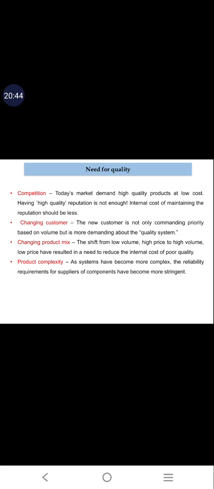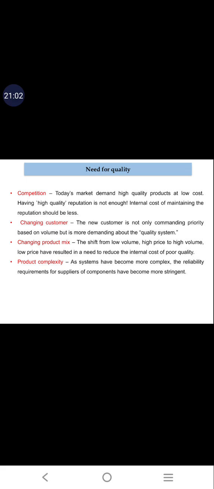Okay, so for example, in a machine some 100 components are there. If you make some small change in a screw, it will affect another 10 parts. So at that time, you have to use a good quality product.